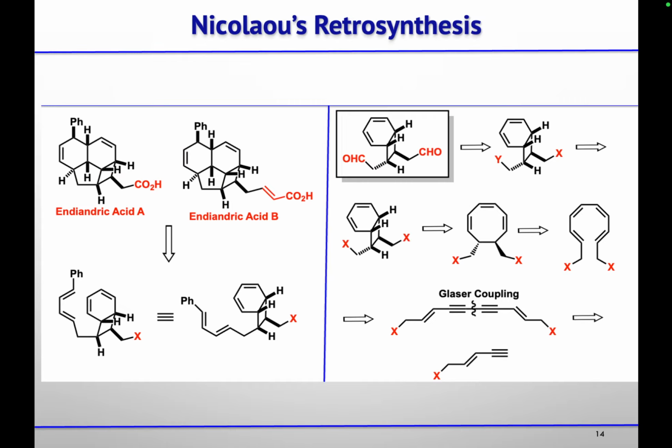So this endandric acid was first synthesized by Nicolaou group, and based on the biosynthesis, he devised his retrosynthetic analysis in such a way that this endandric acid A and B could be obtained by doing a Diels-Alder reaction on this precursor. And we know that these olefins could be obtained by doing a Wittig reaction.